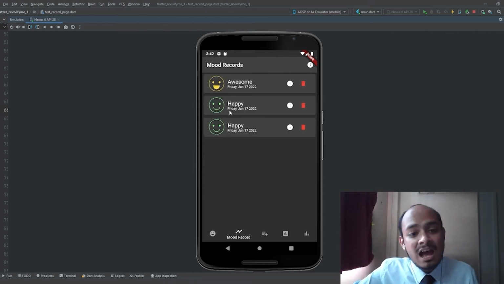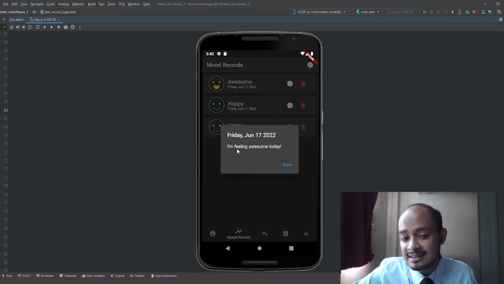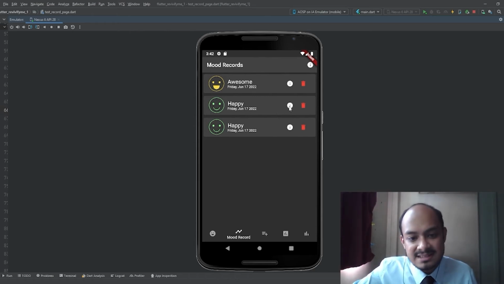As you can see here, our latest data that we have just recorded is this one, which is the awesome state. If we click on this info button here, we can see the notes that we have created specifically for this certain mood. And there are other data inside this database that I have recorded before. You can also delete entries from this page.